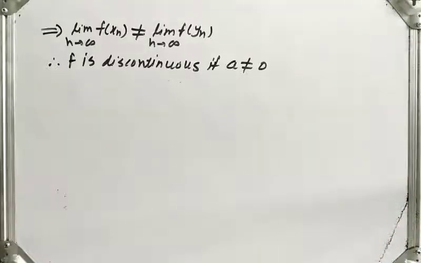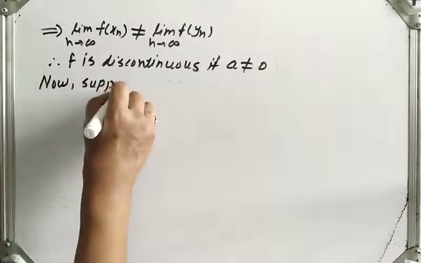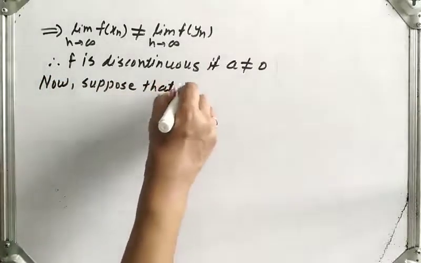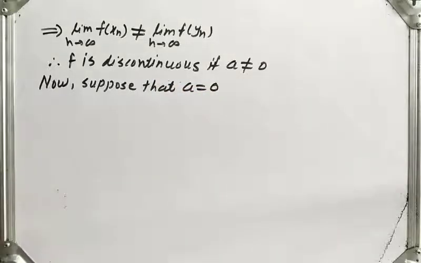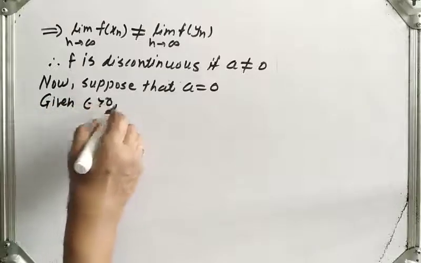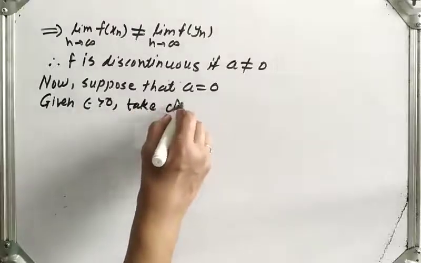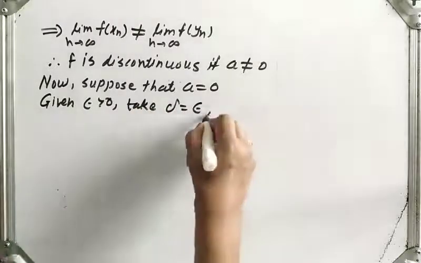Now suppose that a is 0, then what happens? Now suppose a is equal to 0. So by the epsilon delta definition, given epsilon greater than 0, let us take delta equal to epsilon. Then